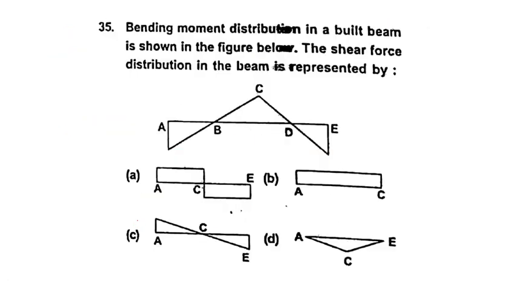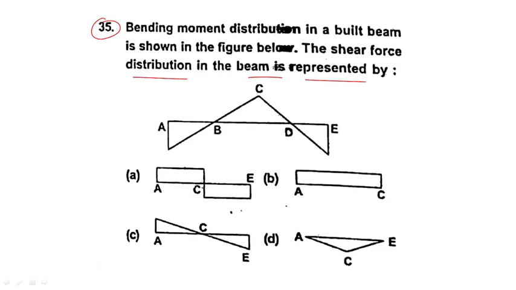Okay, next, the bending moment distribution in the beam is shown in the figure below. The shear force distribution in the beam is represented by, they are asking for the shear force distribution. So the bending moment is linear, so the shear force distribution is constant. I told you in the previous question only.